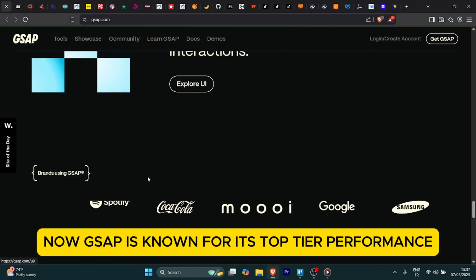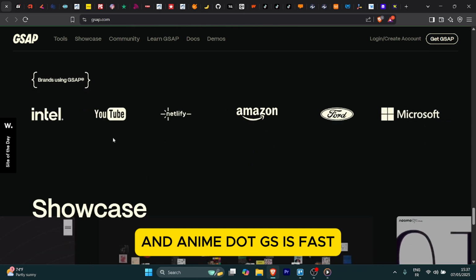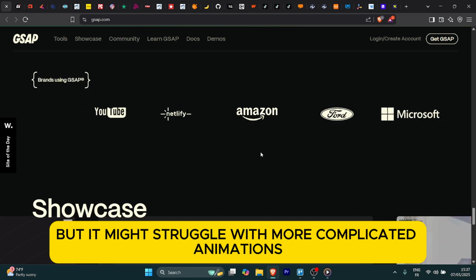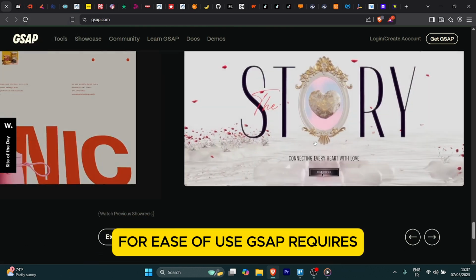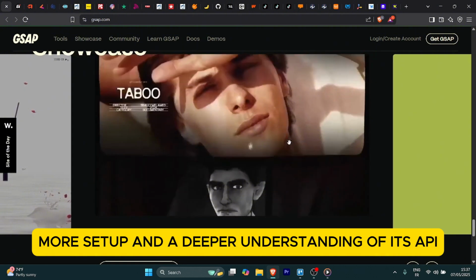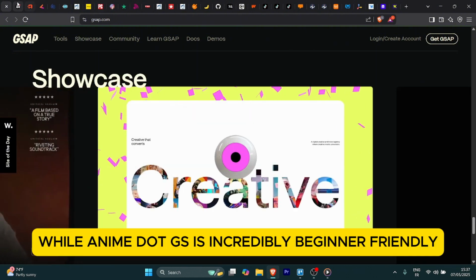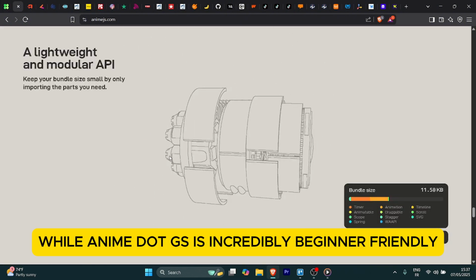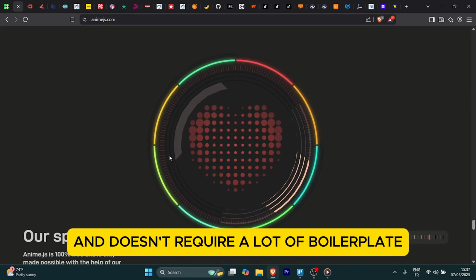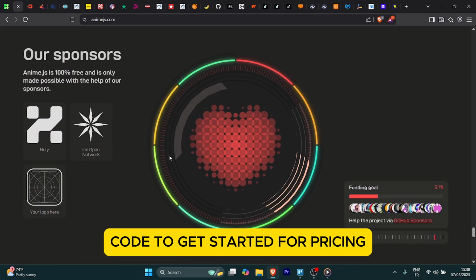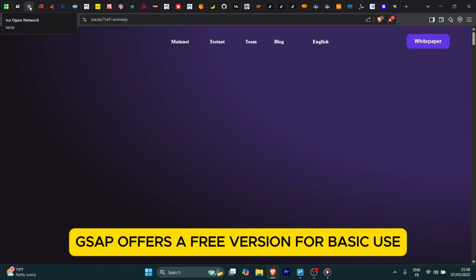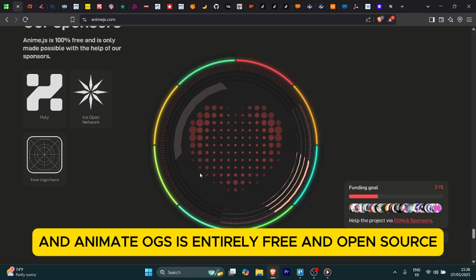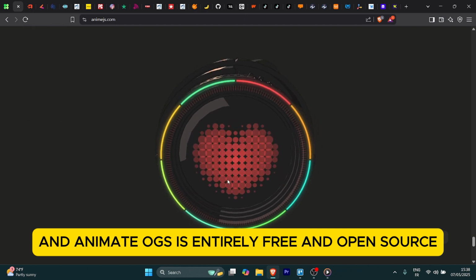Now, GSAP is known for its top-tier performance, and Anime.js is fast, but it might struggle with more complicated animations. For ease of use, GSAP requires more setup and a deeper understanding of its API, while Anime.js is incredibly beginner-friendly. Its API is simple and doesn't require a lot of boilerplate code to get started. For pricing, GSAP offers a free version for basic use, and Anime.js is entirely free and open source.